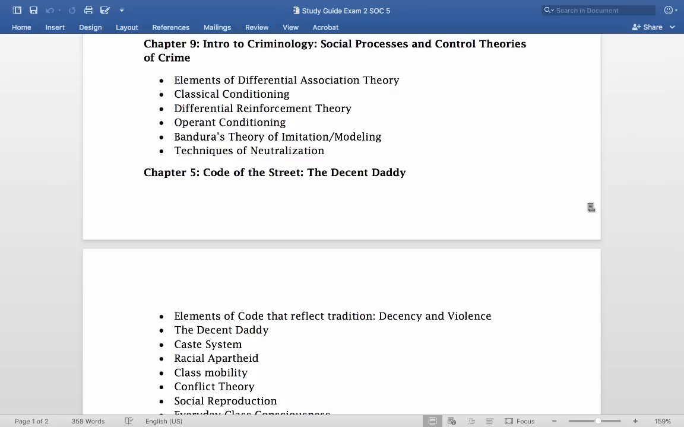Differential reinforcement theory, what I'm looking for there, same deal, definition. You guessed it. That's a theory of criminal behavior that emphasizes various types of social learning, specifically classical conditioning, operant conditioning, and imitation or modeling theory. So it combines all of those to understand how we come to understand what is right and wrong through our learning process.